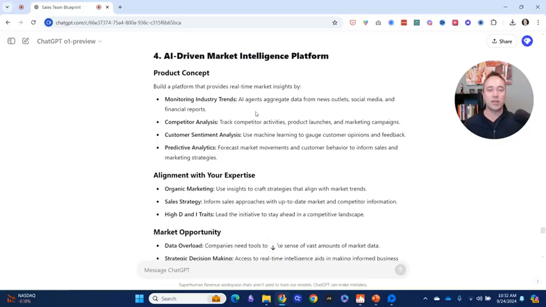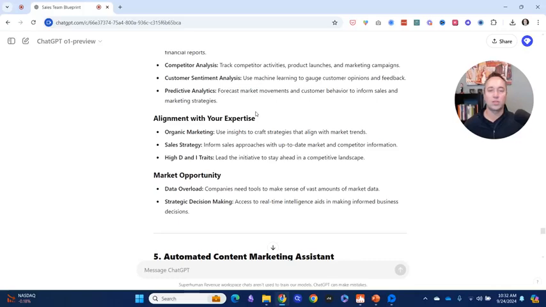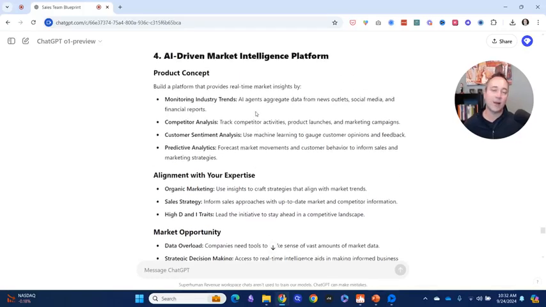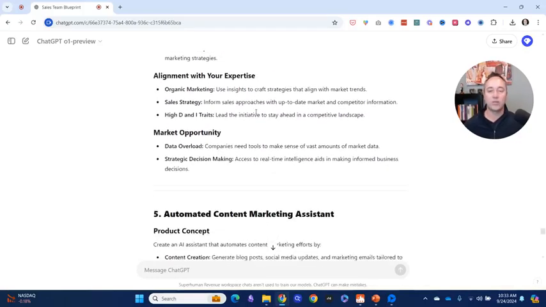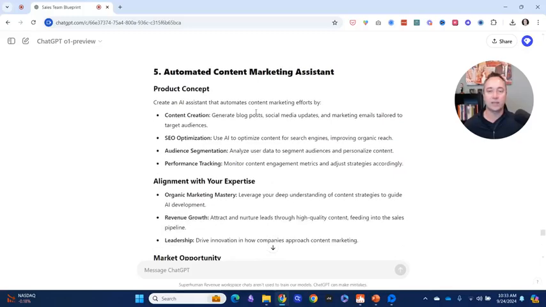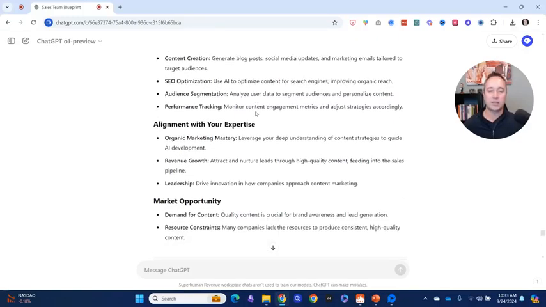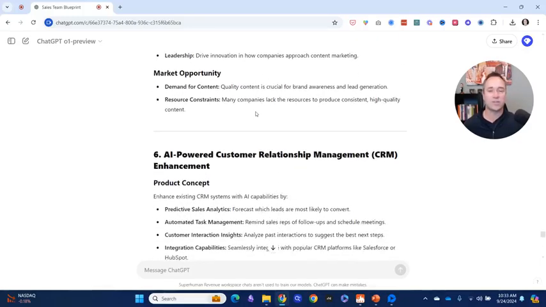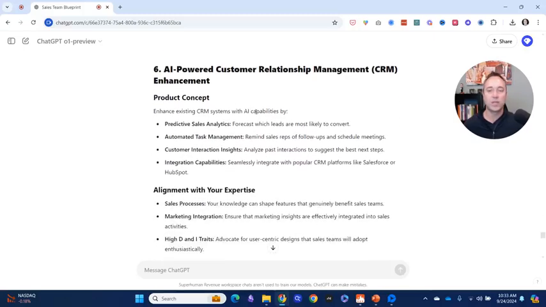So some of these are pretty good. Like, agents to aggregate data from news, social media, and financial reports. Competitor. I like that one. I think that one's pretty sharp. There's not a lot that I've seen on that. Automated content marketing system. There's a lot in there, but not specific for salespeople that need to create content.